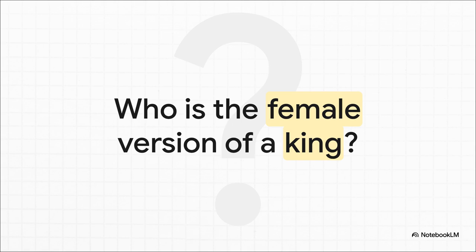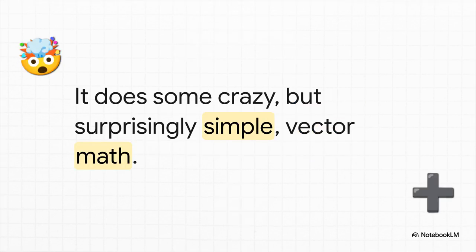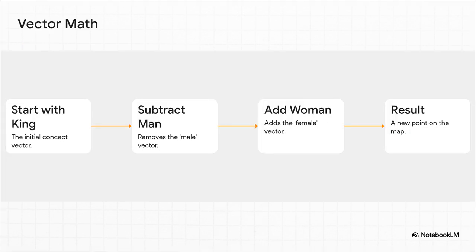Okay, so we've got this map, but how does the AI actually use it to think? How does it handle a question that requires real understanding, like who is the female version of a king? It can't just look that up, right? It has to figure out the relationship between those ideas. Well, the answer is just so cool. It does some math, and it sounds really complex and crazy, but the math itself is surprisingly simple. It's basically arithmetic that lets the AI travel across this map of meaning to find answers it was never explicitly told. So here's how it actually does it.